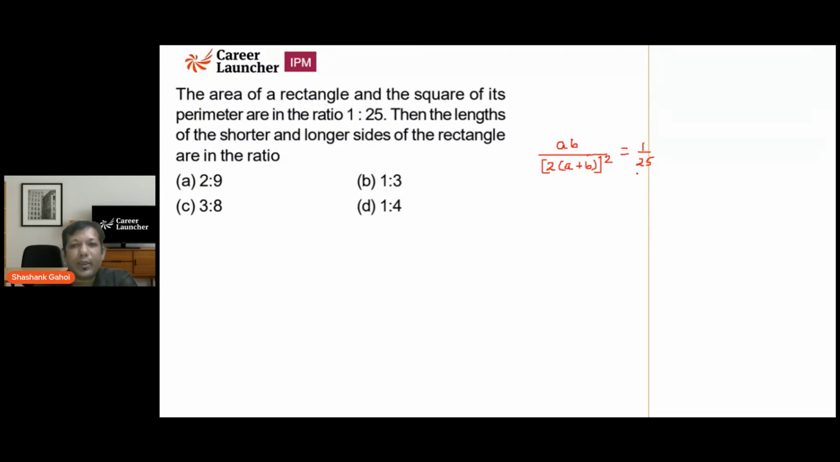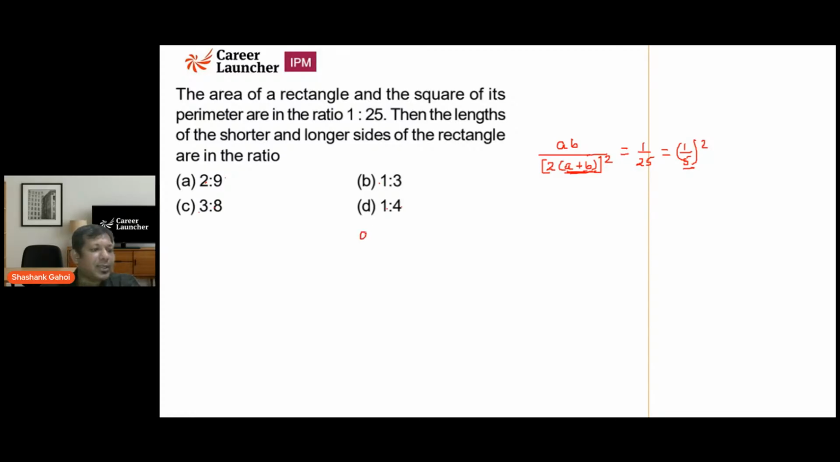Okay. So if I say it is A plus B whole square, right? So it means, on the right hand side, I can say it is going to be 1/5 whole square, right? So it means the denominator, A plus B, should be a multiple of 5, right? So what I am going to do, I am just going to look at all the options and see which option is giving me a value that is a multiple of 5. So 2 plus 9, 11, definitely not. 1 plus 3, 4, definitely not. 3 plus 8, 11, definitely not. 1 plus 4, 5, that might be our answer.